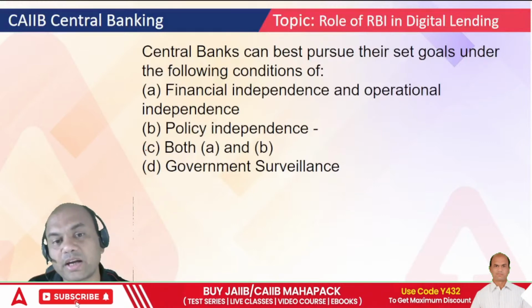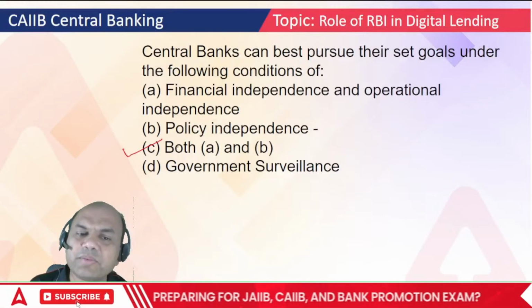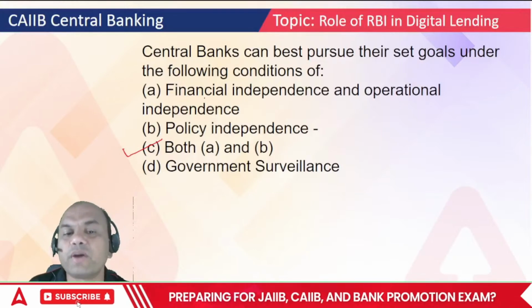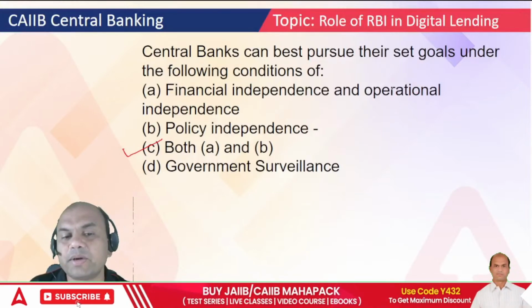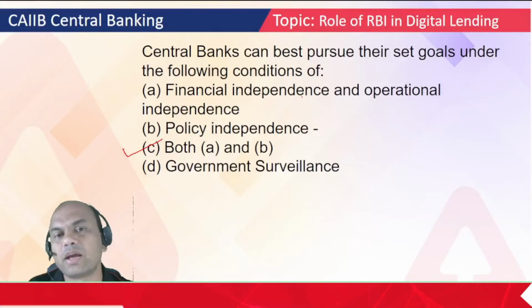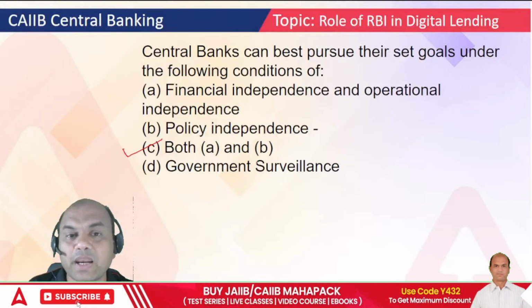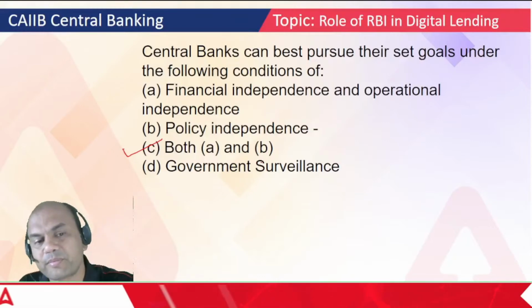It should obviously be A and B combined, isn't it? Because financial independence and operational independence along with policy independence, if this independence is given to the RBI, then only it can function properly. Otherwise it will be just a caged parrot and government holding the cage, right?